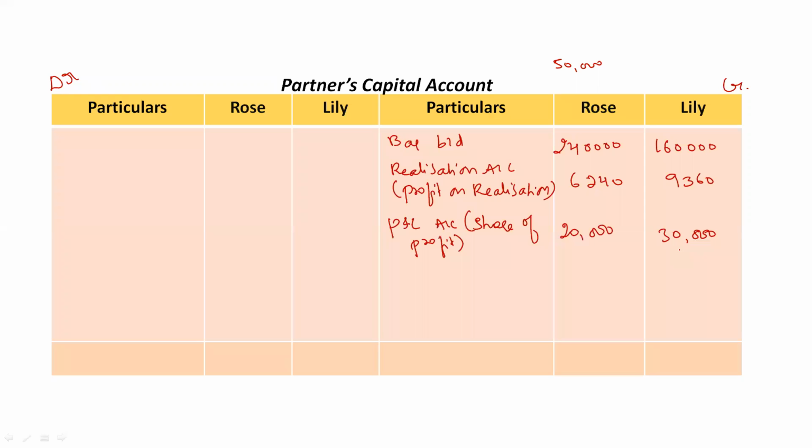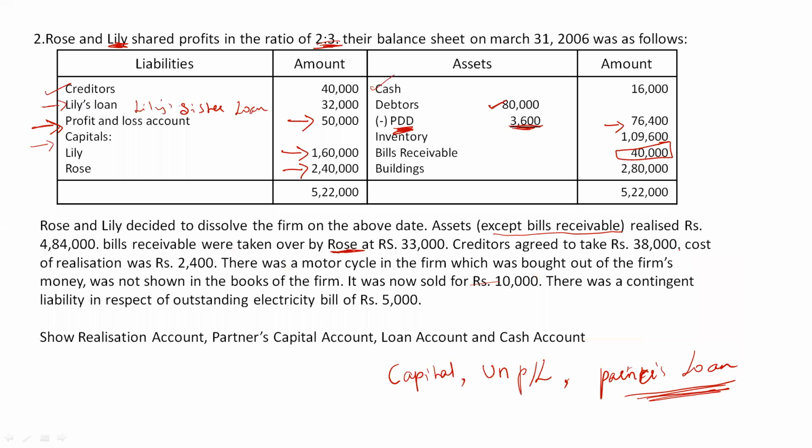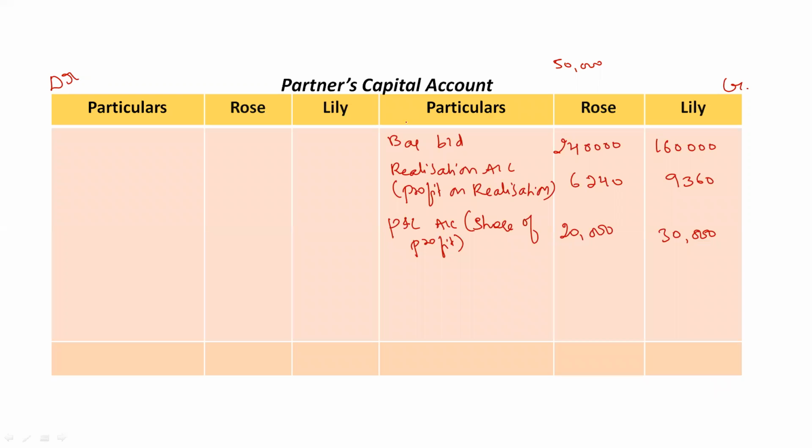Here, if there was loss, it means if profit and loss account was given in asset side, then it is a loss. Okay, it is a loss, it's not the profit. Then we would have taken it on the debit side in partners capital account. Remember, losses are transferred in the debit side, profits are transferred in the credit side. Clear?